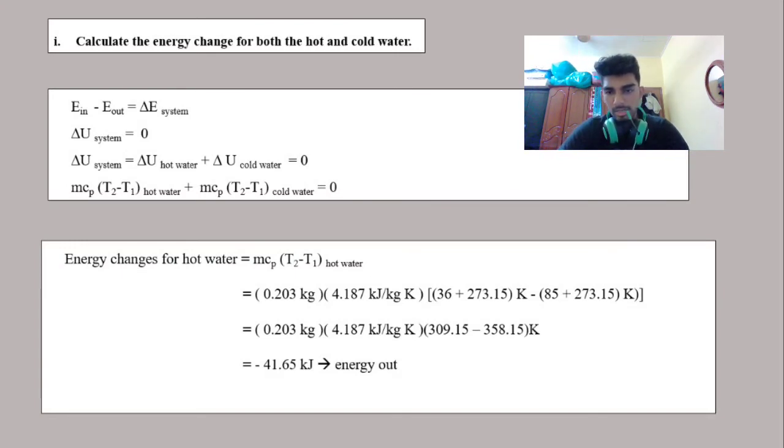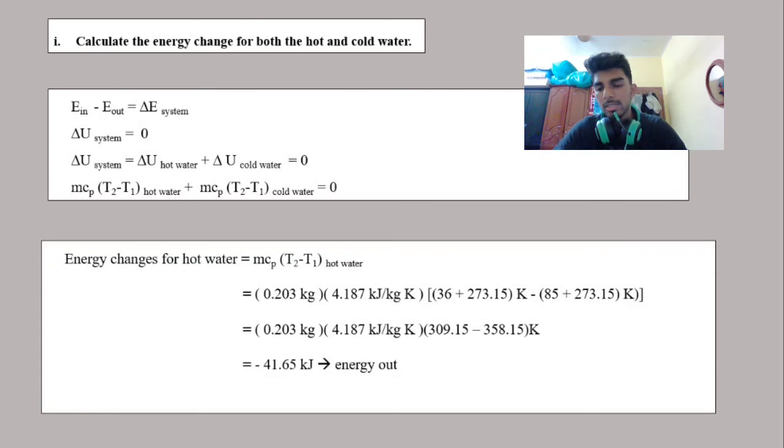Let's look specifically at the energy change of hot water. We multiply the mass of hot water, which is 0.203 kilograms, by the heat capacity of water, which is 4.187, and then the change of temperature of hot water from final to initial.